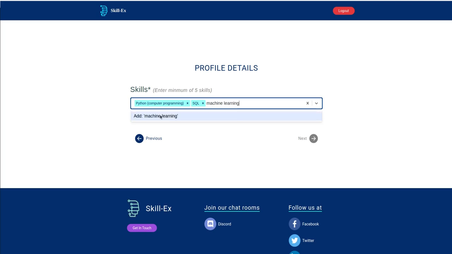Now, earlier on Python and SQL, you might have seen that you got the skill suggestion. If you don't get a skill suggestion and you still want to add it, there is this feature saying add, in which case you can manually add it onto your profile. Machine learning, let me also add NLP, natural language processing. Let me also add statistics. Yeah, let me also add, say, data visualization, just for the fun of it.